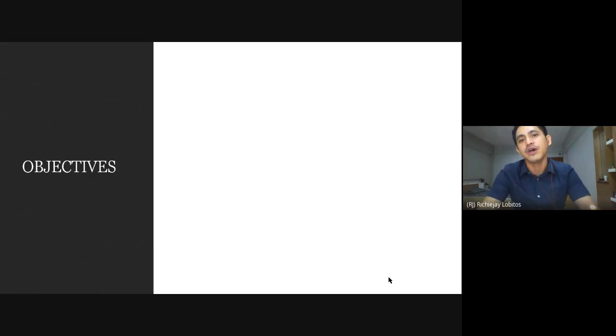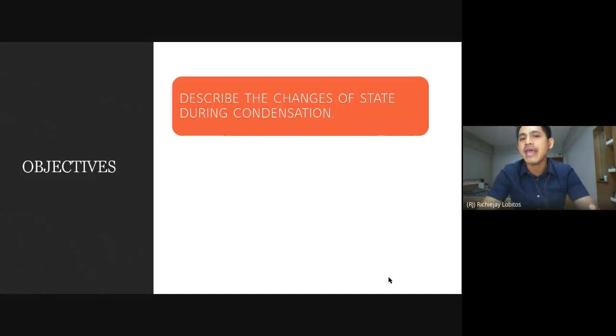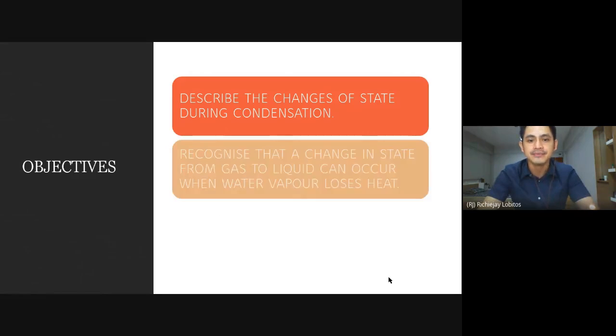We're going to focus on condensation, how clouds form, how everything seems to be very wet in the morning, and where those water droplets forming outside of your cold drinks come from. At the end of this lesson, I want everyone to be able to first, describe the changes of state during condensation.